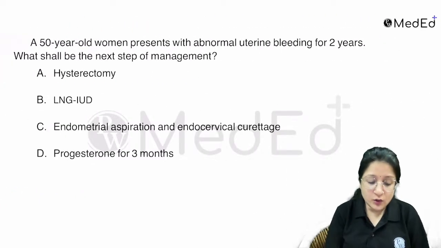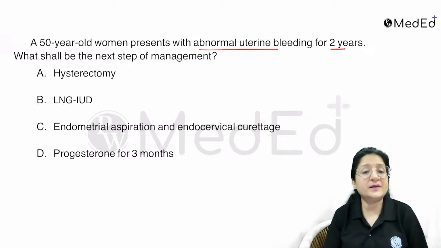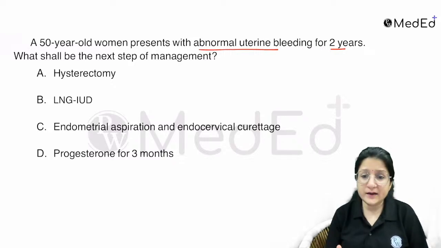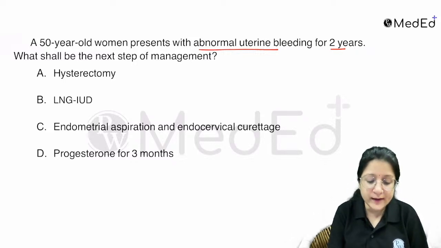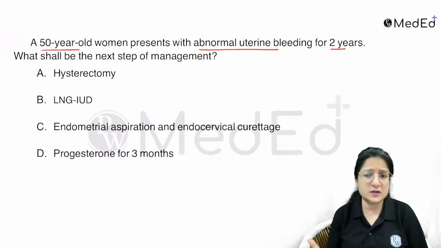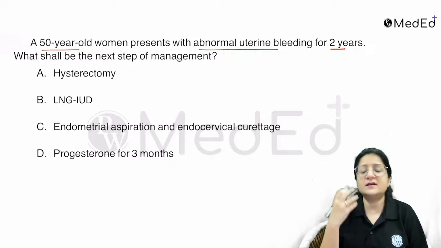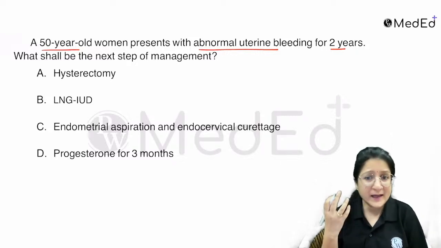Now the next question. A 50-year-old woman presents with abnormal uterine bleeding for 2 years. What shall be the next step of management? Right. So clearly, this is an often repeated question, my dear friends. So I'm sure that you all know the answer to this. Right. 50-year-old, perimenopausal age group, or even a postmenopausal woman for that matter. The concern is endometrial hyperplasia. Some sort of endometrial sampling has to be done.